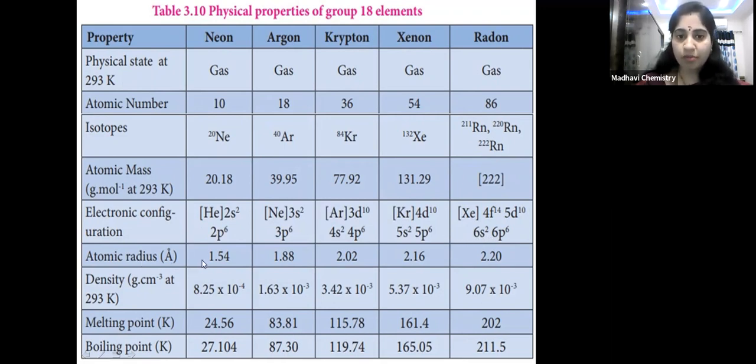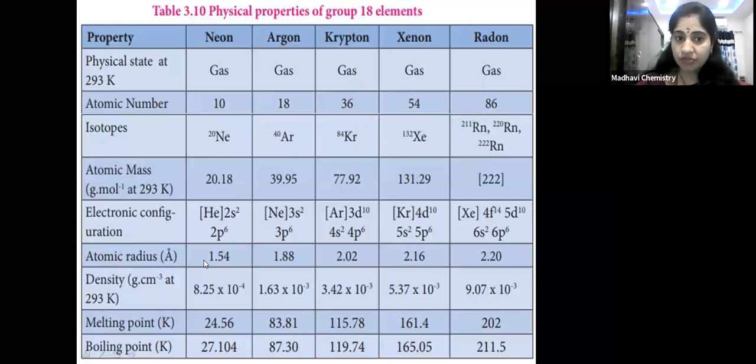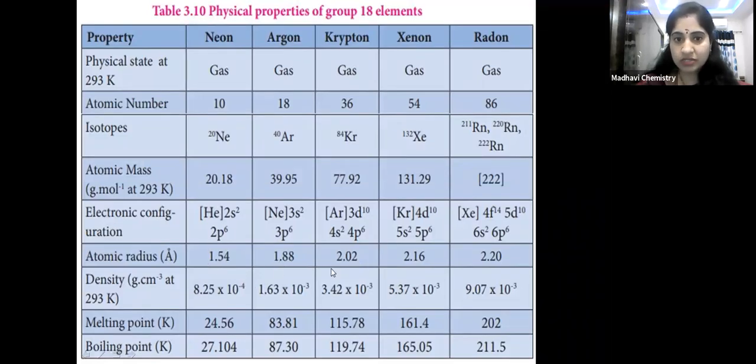Next, coming to atomic radius. We have seen that from top to bottom, as atomic number increases, the number of shells increases. Because of that, atomic radius also increases: 1.54, 1.88, 2.02, 2.16, 2.20. So like that, in angstrom units, from top to bottom it goes on increasing because the number of shells goes on increasing.